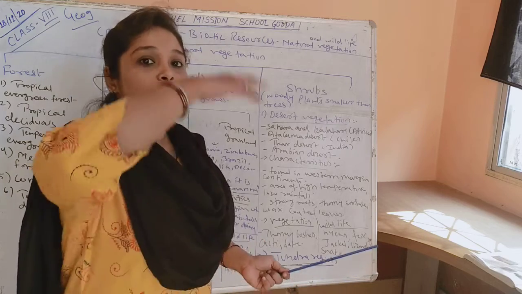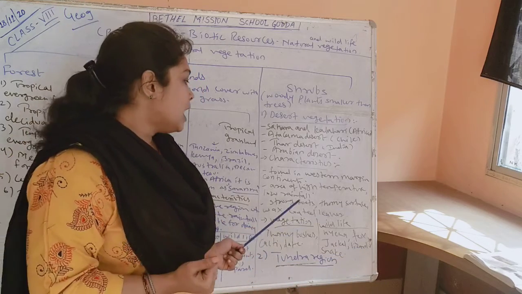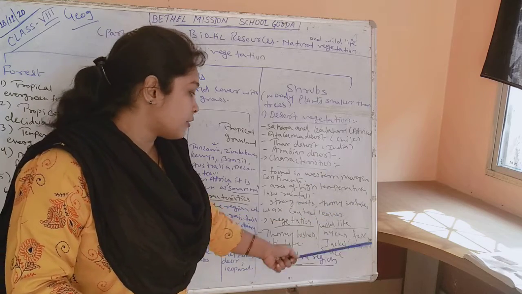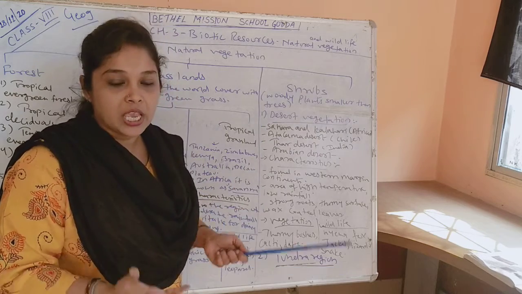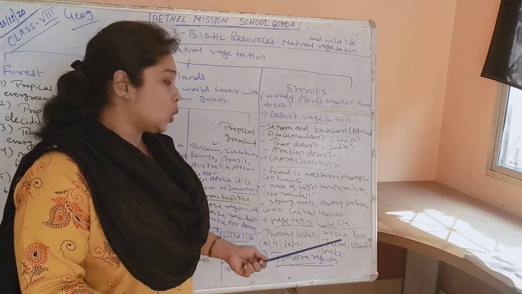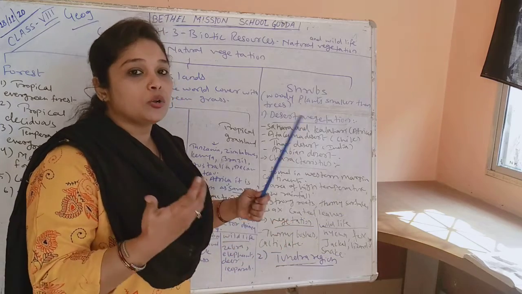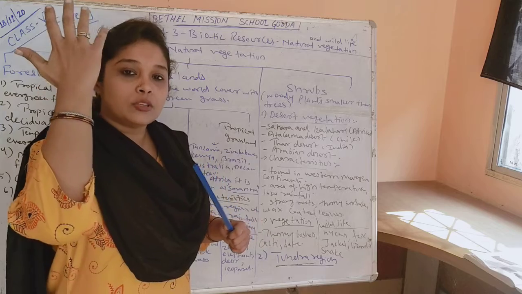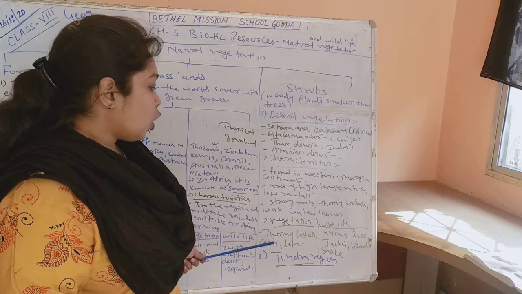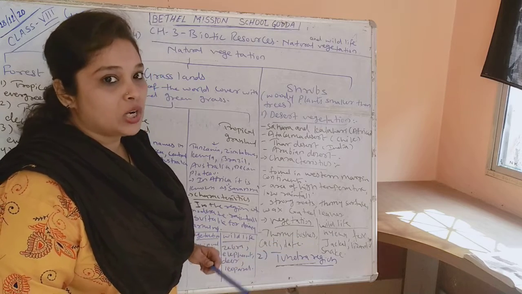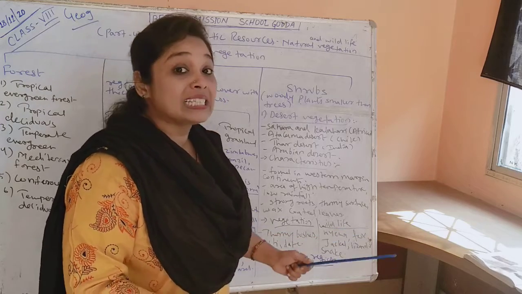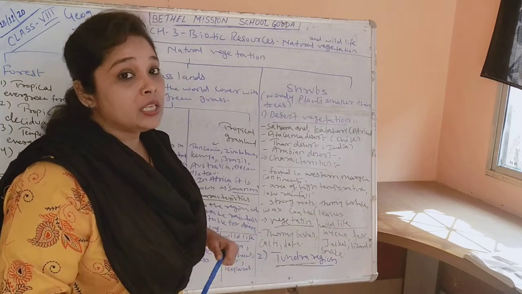That is, the trees are not very tall and not very green. Okay, and they have strong roots. Their roots are very strong. They have a thorny surface and wax coated leaves, because the temperature is very high. That is why the leaves are wax coated and thorny surfaces are there, and the roots are very strong because of the sun rays. Okay. Then when we talk about the natural vegetation, thorny bushes, cacti and date palms can be found in desert vegetation, and hyena, fox, jackal, lizard and snake can be found in this particular desert vegetation.